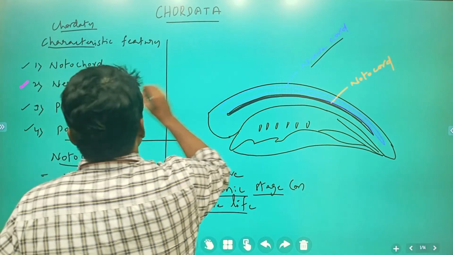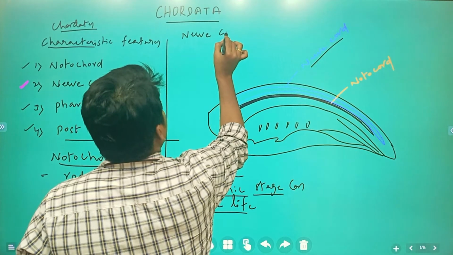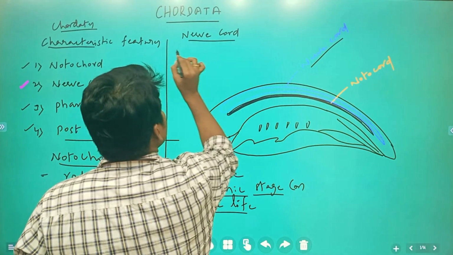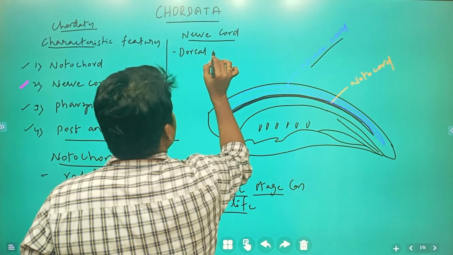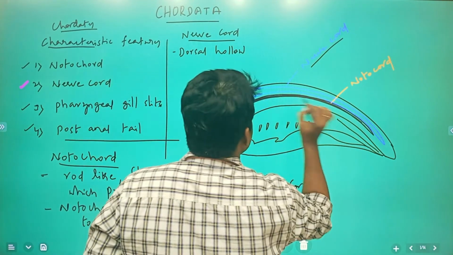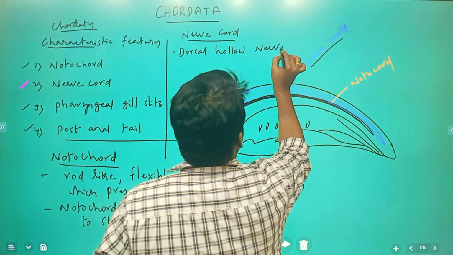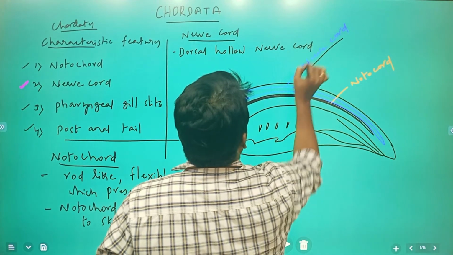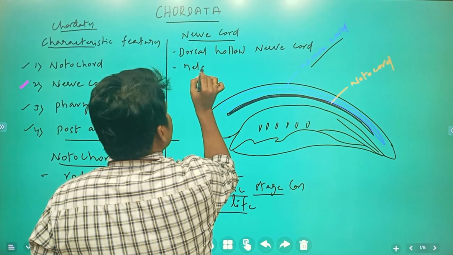Now we are going to discuss the nerve cord. The nerve cord is a dorsal hollow nerve cord, on the dorsal side, with a hollow space. It is a single nerve cord related to the nervous system.